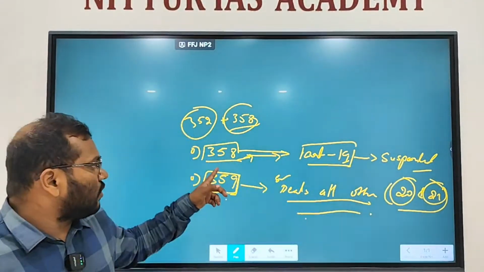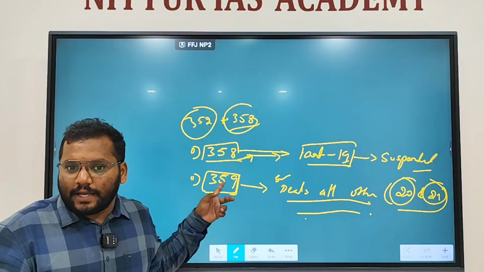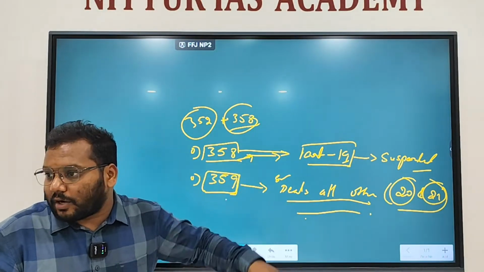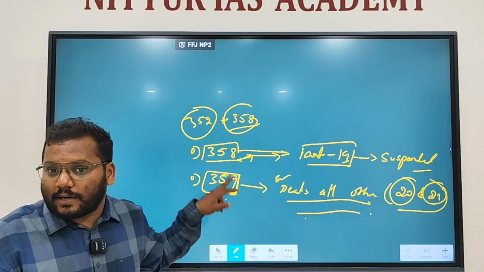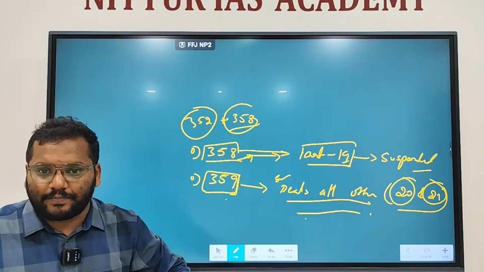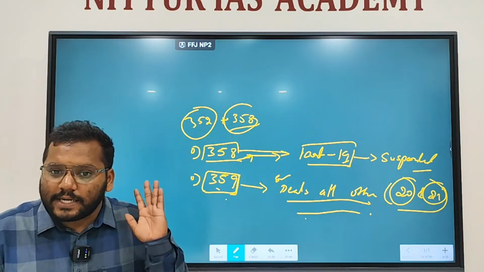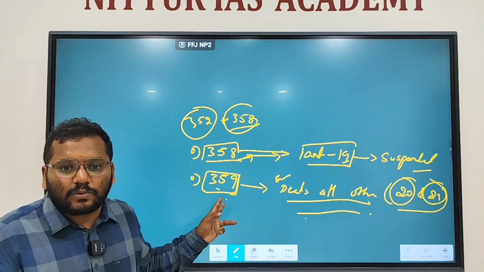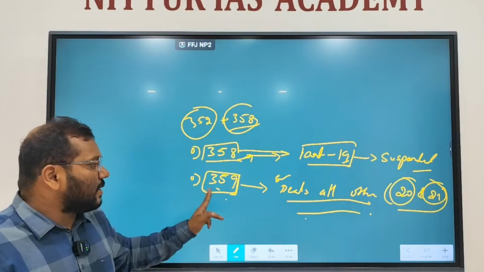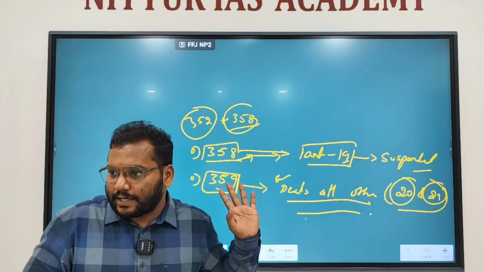Got the difference between these two? Article 358 automatically suspends the fundamental right. 359 does not suspend the fundamental right automatically; the President has to issue a separate order. For 358, the President need not issue a separate order. When the President issues an order under Article 352, that is national emergency, then 358 will automatically apply. But for 359, the President has to issue an order stating which fundamental rights are suspended. Then only those will be suspended. This is about the effects of national emergency on fundamental rights.